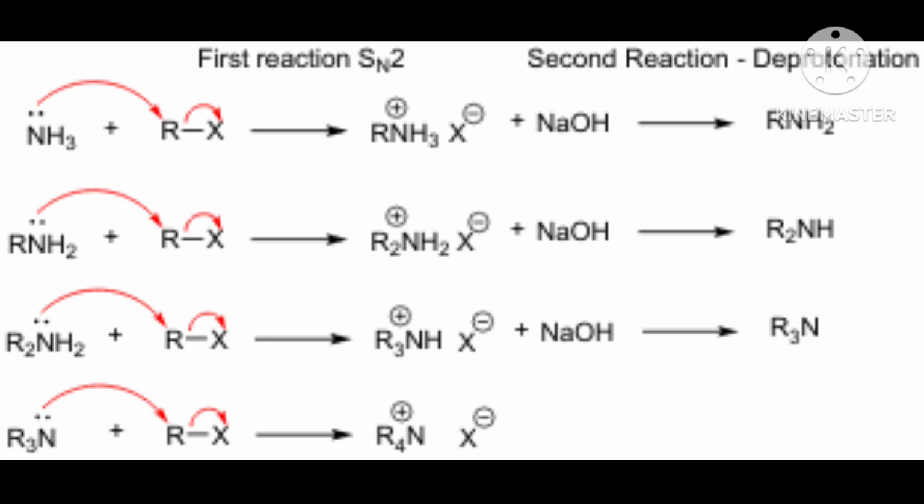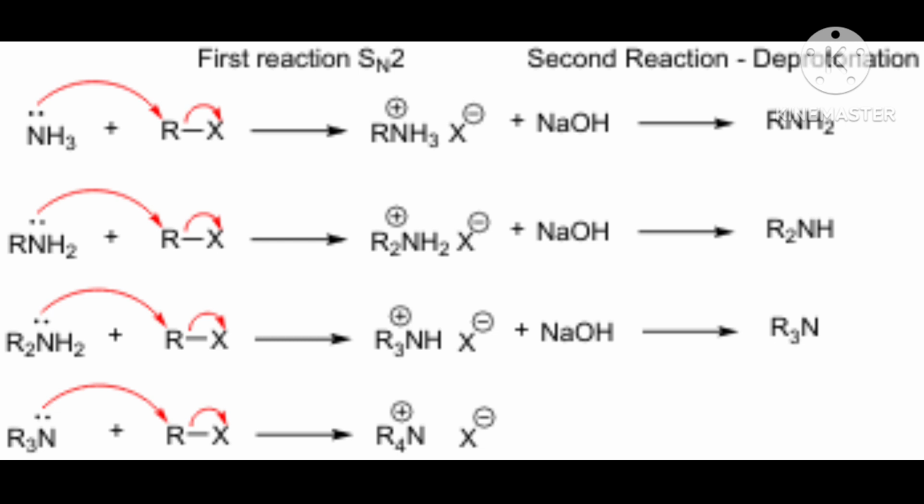Then Cl will be negative and carbon will be positive. Oxygen has a negative charge and carbon is positive, so oxygen will make a double bond there. The carbon and oxygen single bond was there and it is negatively charged. Now that electron will make a double bond between carbon and oxygen, and Cl will go as Cl minus. Then H plus and Cl minus will form HCl. Then what product did you get now? The main product is C2H5 NH, because one H is gone.